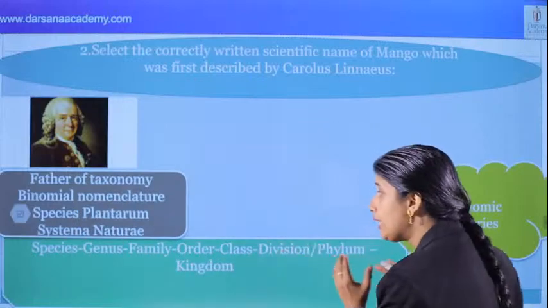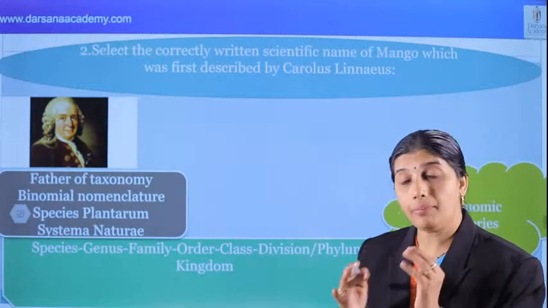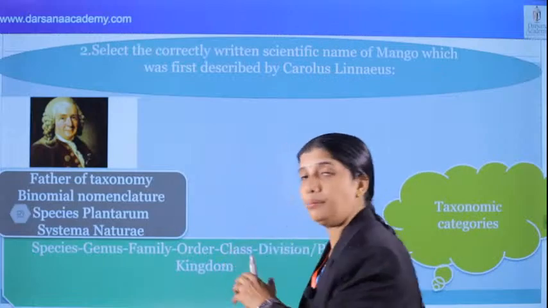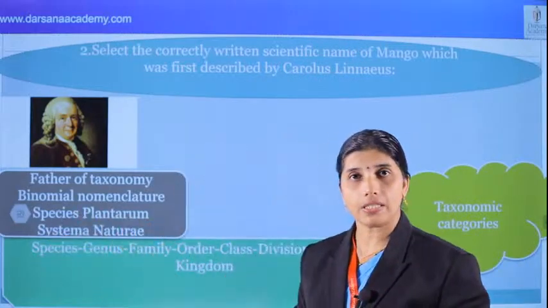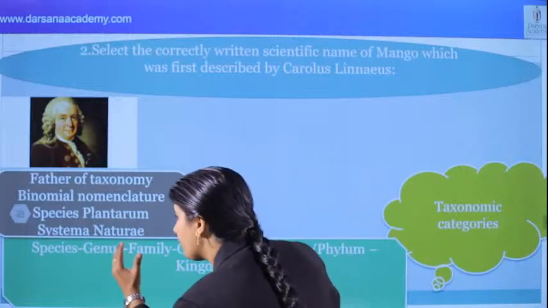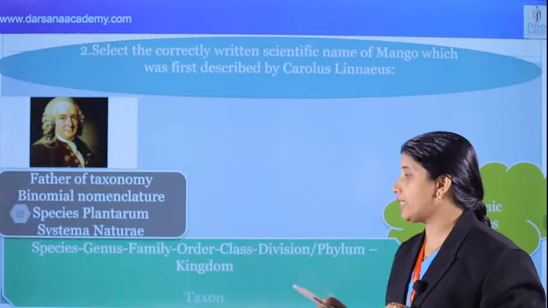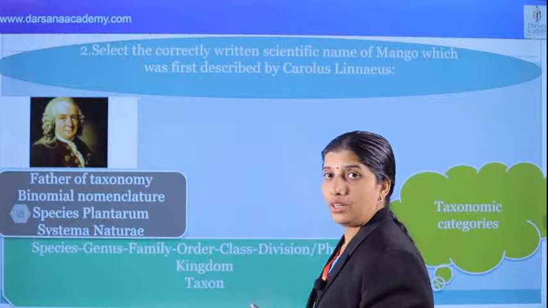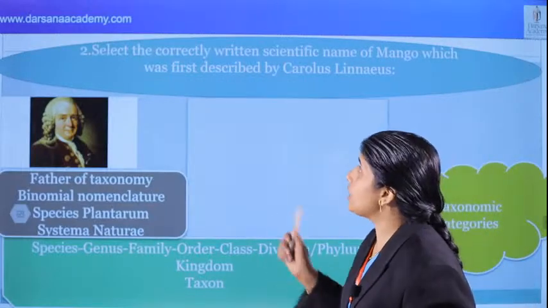While going through these taxonomy categories, we can see that more similarity can be seen in the lowest category, species, and less similarity can be seen in kingdom. More members come under kingdom, least members come under species, and similarity decreases from lower to higher category. These types of points are there. And one more point we can note, each one is a taxon. That is, the unit of classification is a taxon, group or category. That's important.